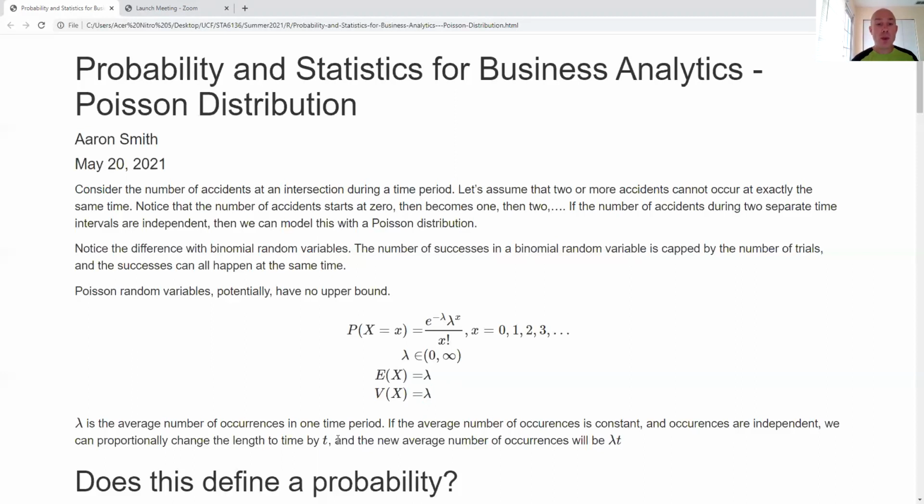Now, I can change my interval of time. Let's say that I have lambda over 1 minute, and now I need to do things over 10 minutes. If I proportionately increase my time, I can, by the same proportion, increase my lambda and have a new Poisson random variable that gives me information, as long as I have the independent and identically distributed aspect. So if I had to deal with 10 minutes of counting the number of occurrences, I would just take lambda times 10.